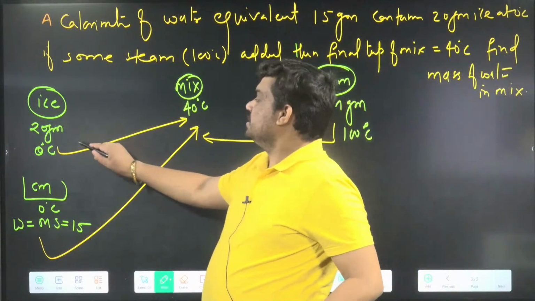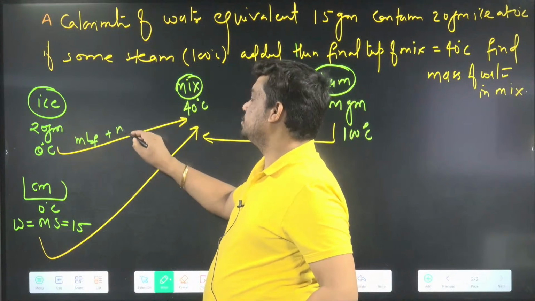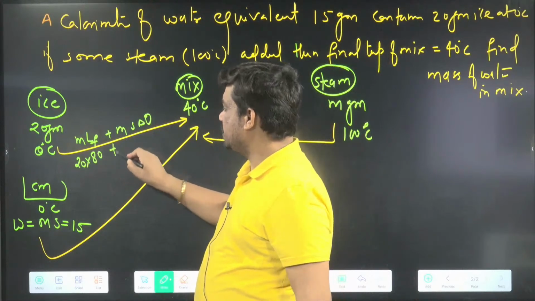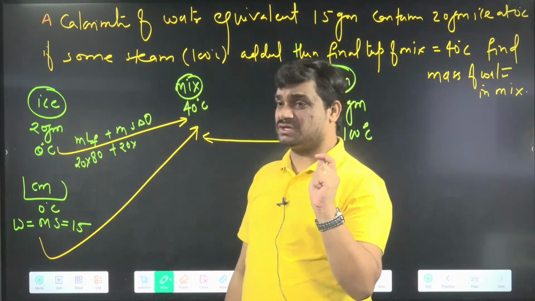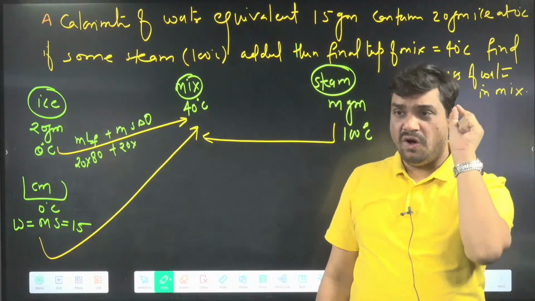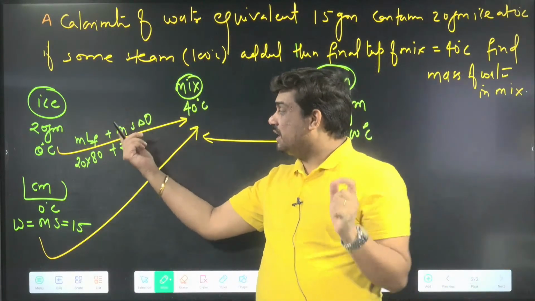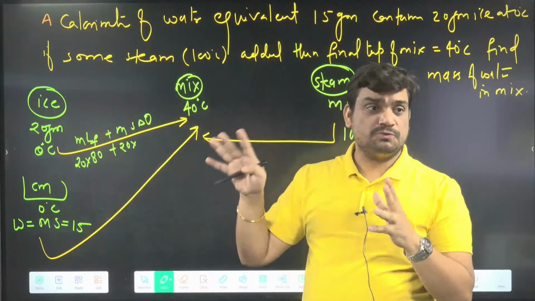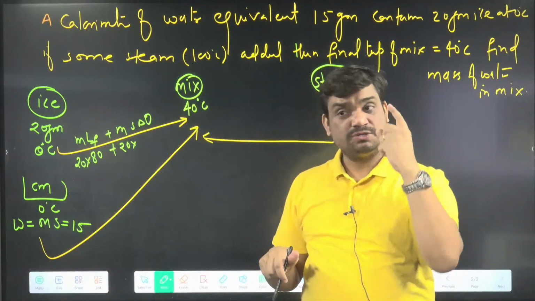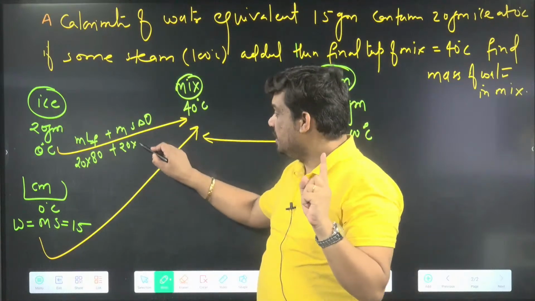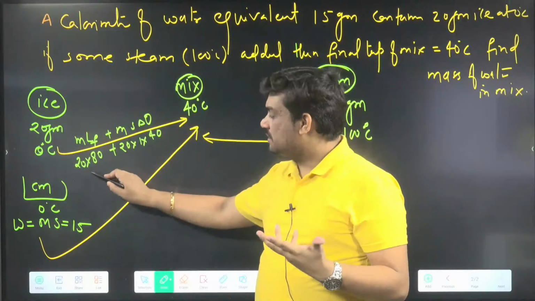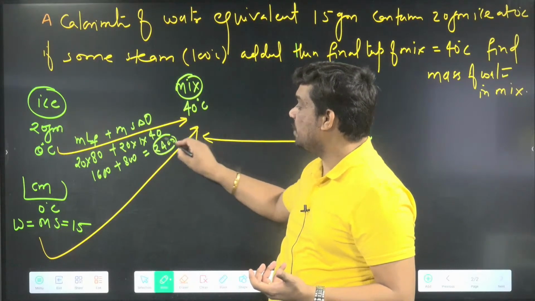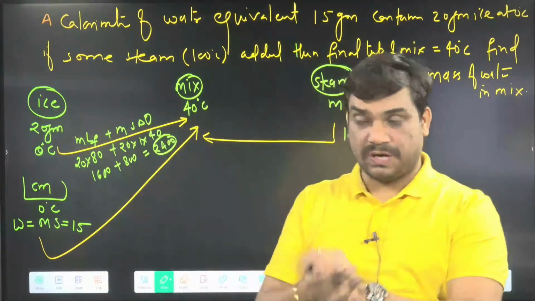Here we can write, first of all mLf, and then m s delta theta. Let's put the values here. m is 20, Lf is 80, and then 20 times specific heat. People are making mistakes here. You always have to cross check: ice at 0 to water at 0, and water at 0 to water at 40. So we are increasing the temperature of the water, so specific heat we take as 1. Delta theta is 40. If you calculate, this is 1600 plus 800, so the total energy taken by the ice becomes 2400. This energy will be absorbed by the ice.